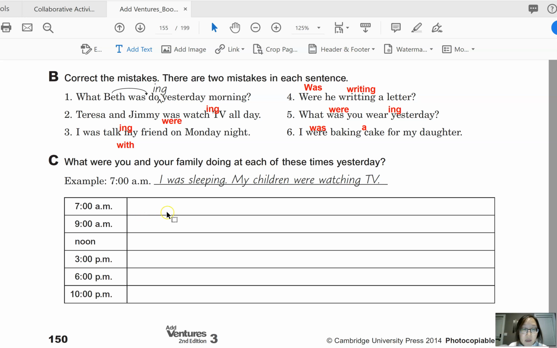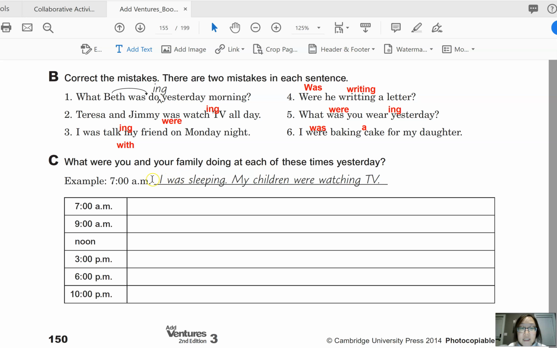Just make sentences using past continuous. That's the important thing. And one will use first person singular, and the other sentence will use third person singular or plural. That's why there are two sentences. Now you can also make the first sentence first person plural.